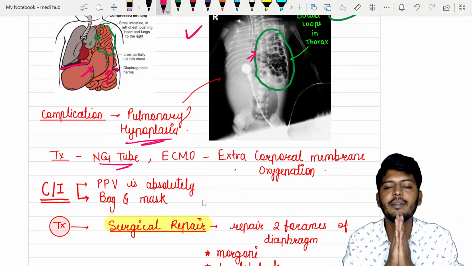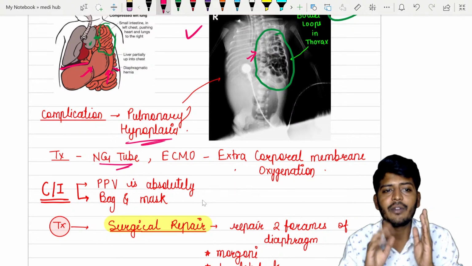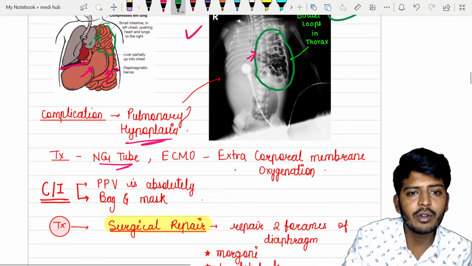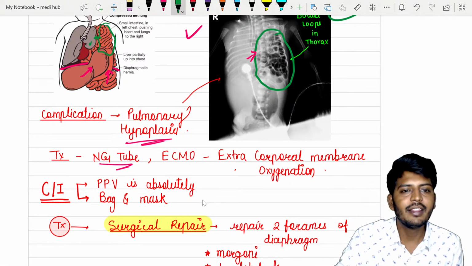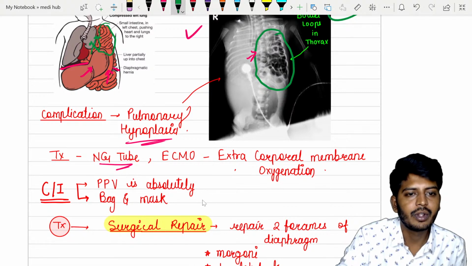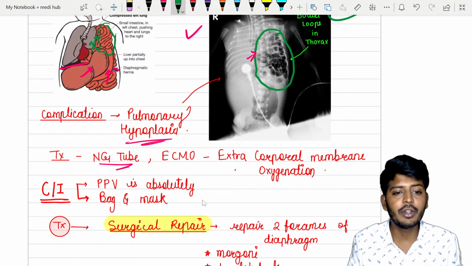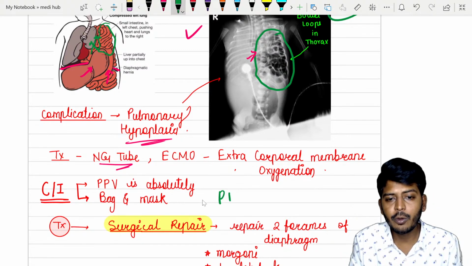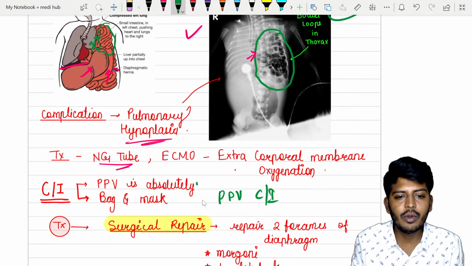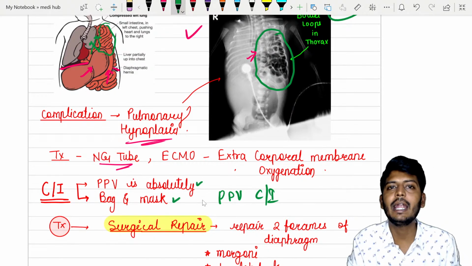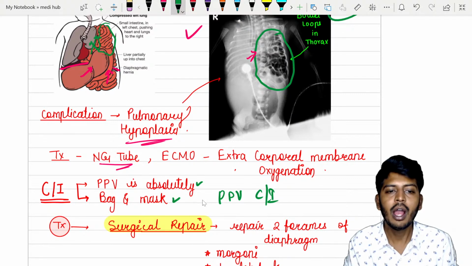Guys, don't do this circus. You can never give positive pressure ventilation because one lung itself is not developed. If you put more pressure and send the air forcefully, this part of the lung will tear. That is why no positive pressure ventilation. Positive pressure ventilation is absolutely contraindicated. Even bag and mask ventilation is also contraindicated.